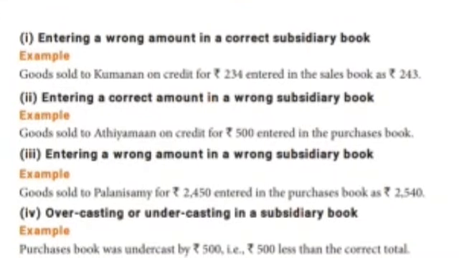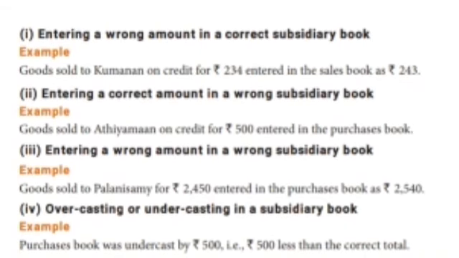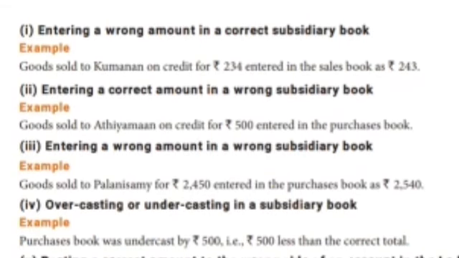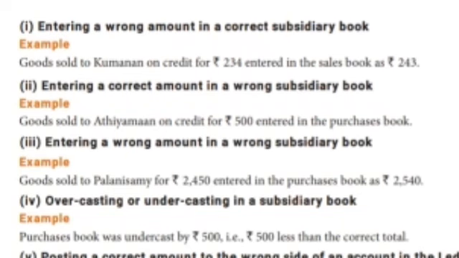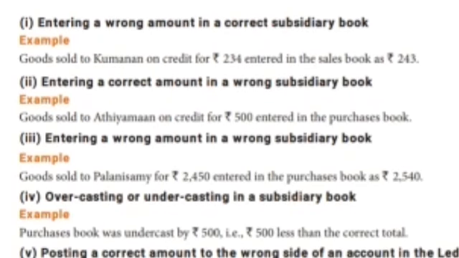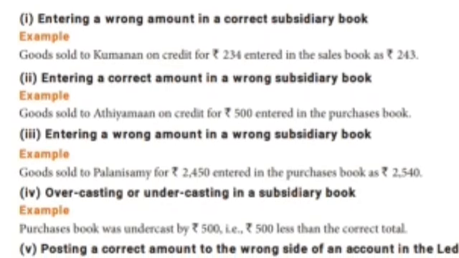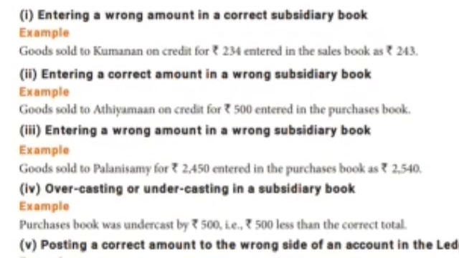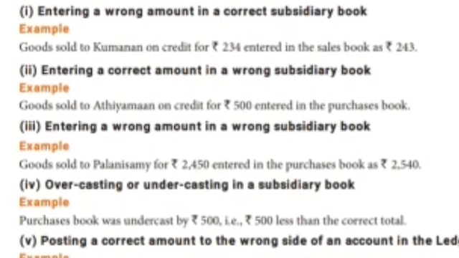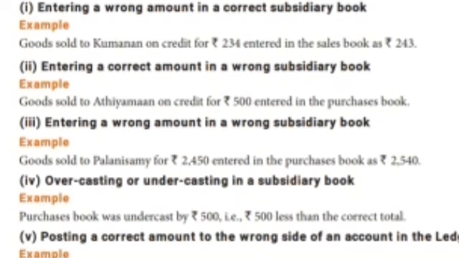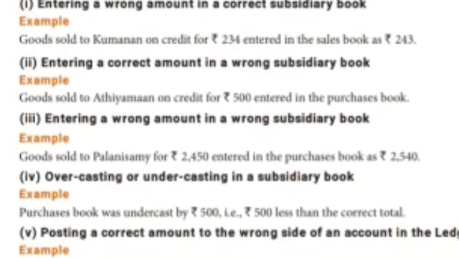First one, entering a wrong amount in a correct subsidiary book. Example: goods sold to Kumanan are credited for 234, but entered in the sales book as 243. It's a wrong amount. Changing the numbers is one of the possibilities.